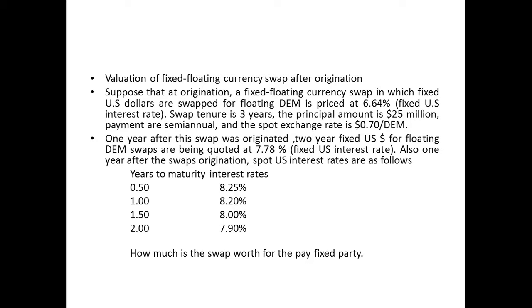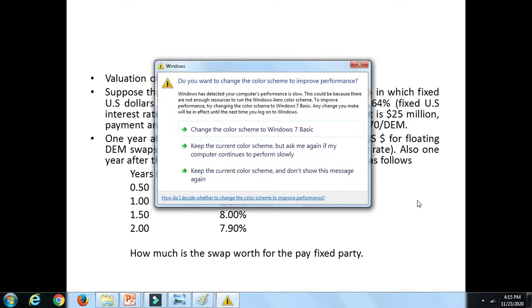Suppose that at origination a fixed floating currency swap in which fixed US dollars are swapped for floating Dutch mark is priced at 6.64 fixed US interest rate. Swap tenure is 3 years. The principal amount is 25 million. Payments are semi-annual, and the spot exchange rate is $0.70 per DEM. 1 year after this swap was originated, 2 years fixed US for floating DEM swaps are being quoted at 7.78%.